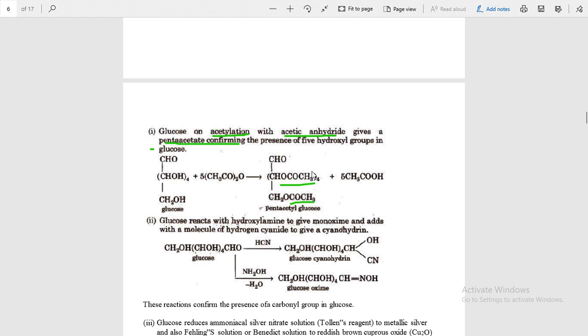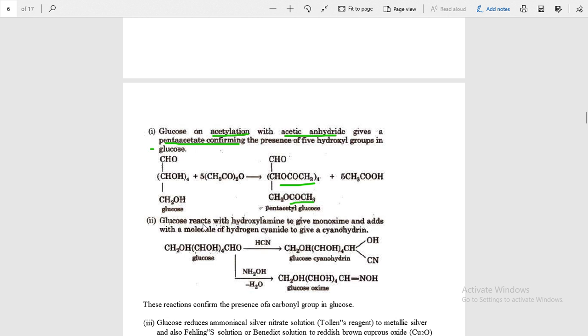This way five acetates are formed. This proves that glucose has 5 OH groups. The reaction of glucose with acetic anhydride gives pentaacetate, which proves that glucose has 5 OH groups. Four are here, one is here.